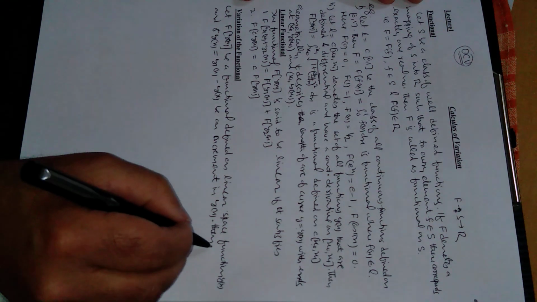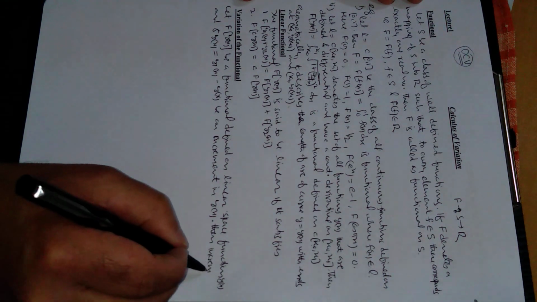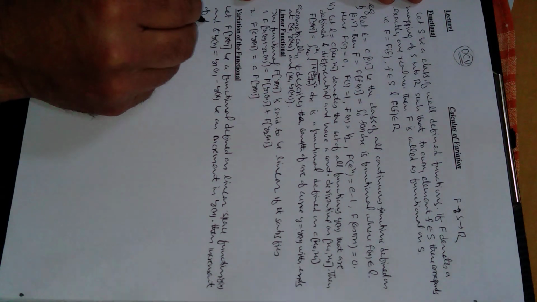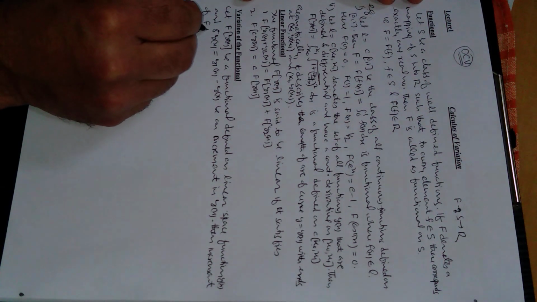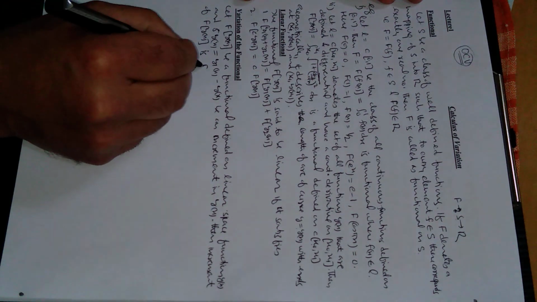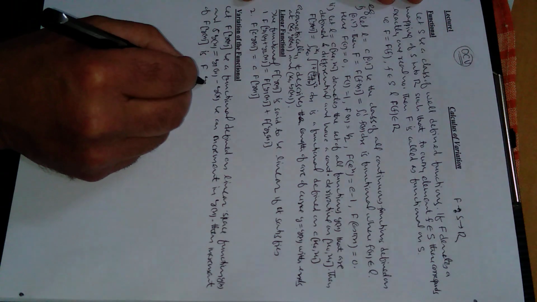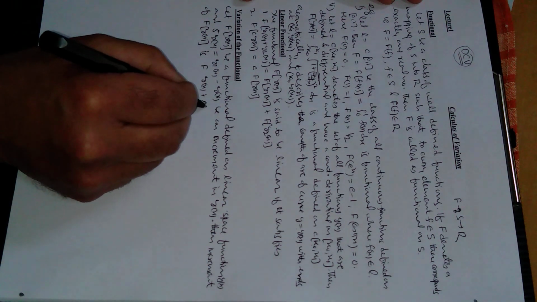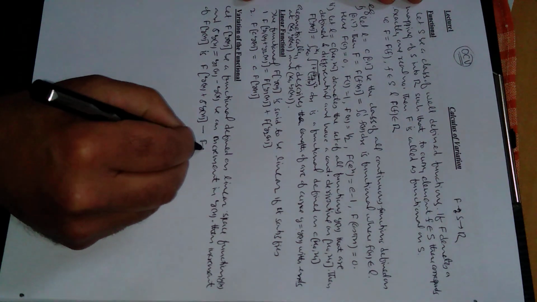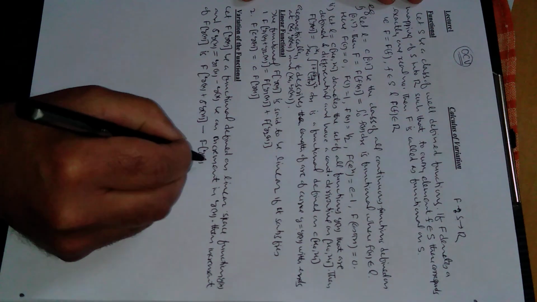then the increment of F of y, meaning the increment of the functional, is F of y plus delta y minus F of y.